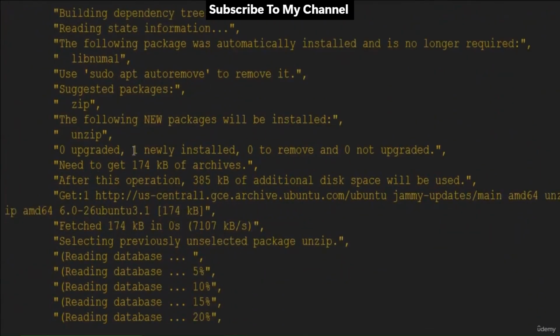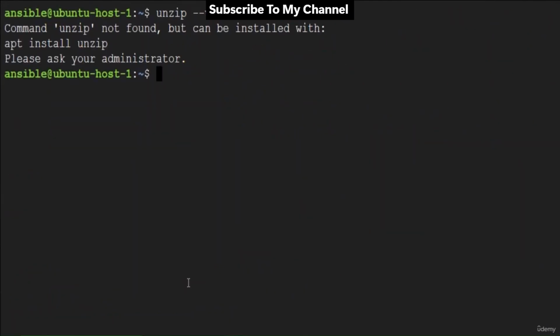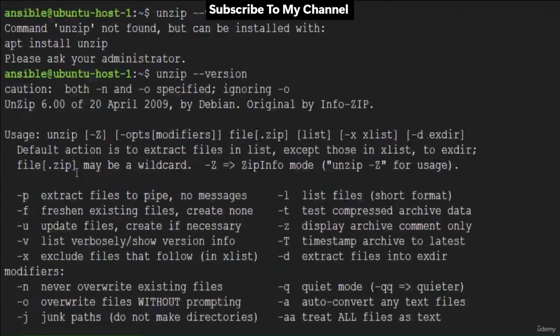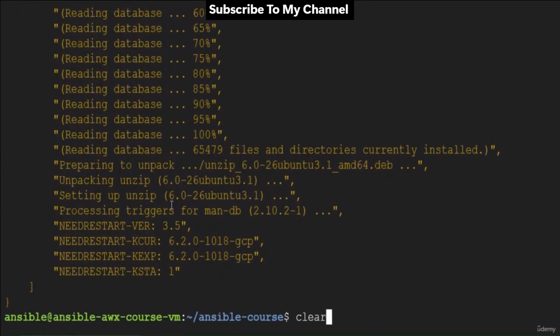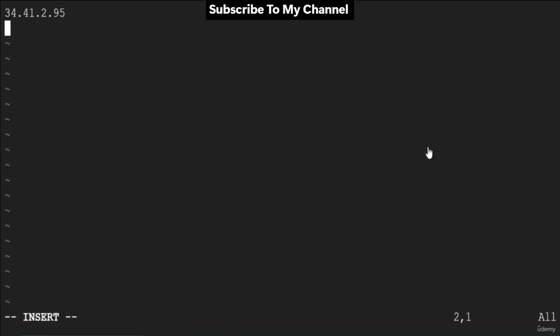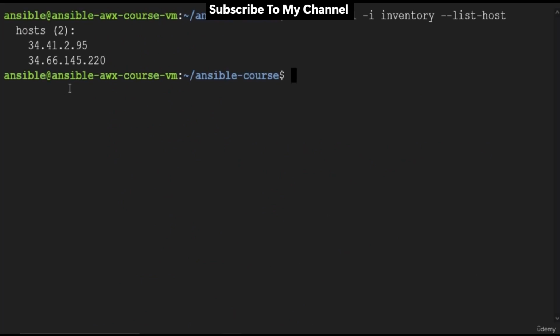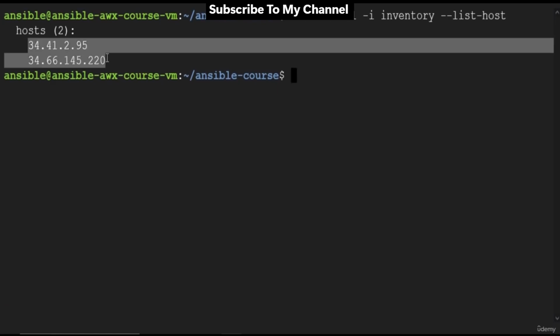On the host VM, the unzip package is now available. Unzip --version gives us the version of the package. We will update our inventory file and add one more Ubuntu host here. Save the changes, and with the ansible all -i inventory --list-hosts command, we can list all the hosts available in our inventory file.